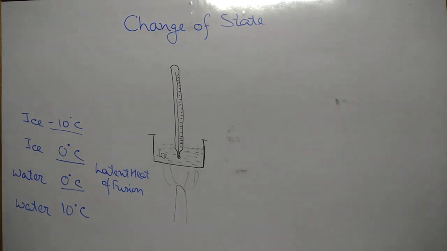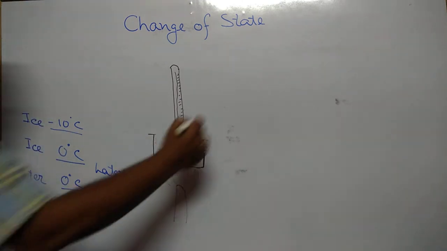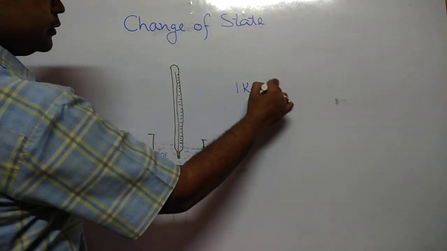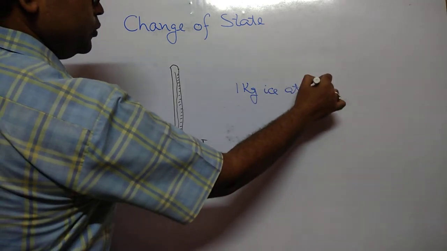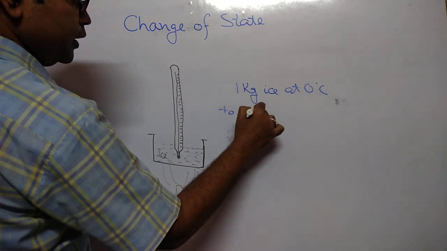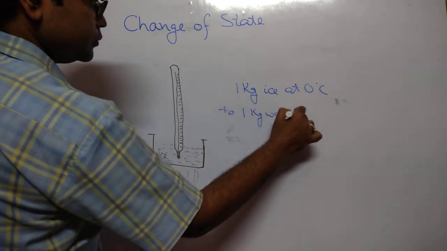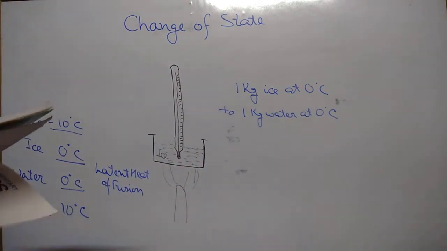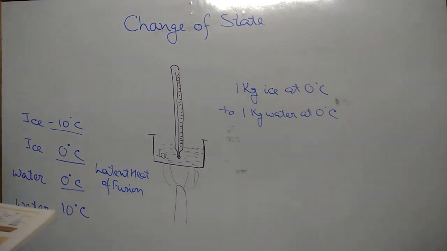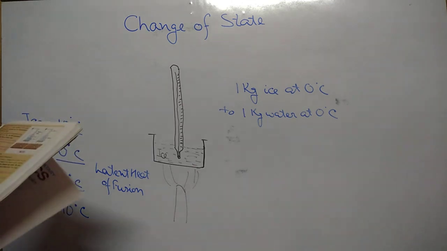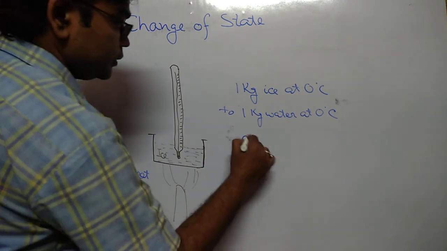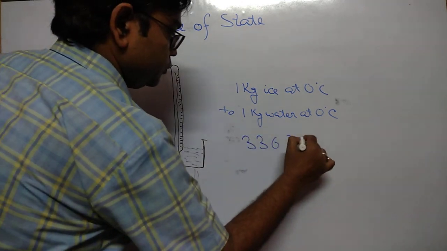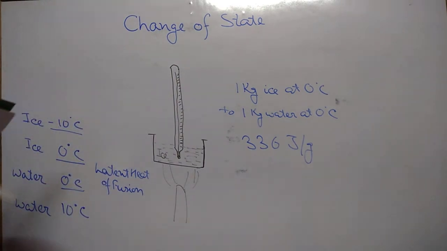Or specifically, if we say that the amount of heat energy required to change 1 kilogram ice at 0 degree centigrade to 1 kilogram water at 0 degree centigrade, this special amount of heat is known as your specific latent heat of fusion of ice. Remember, its experimental value is 336 joule per gram.